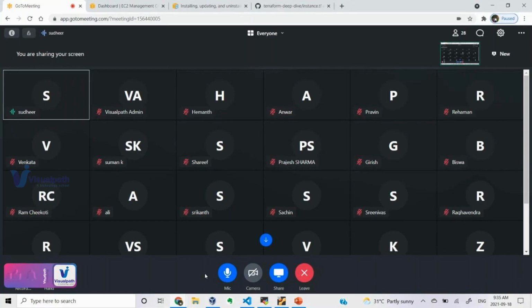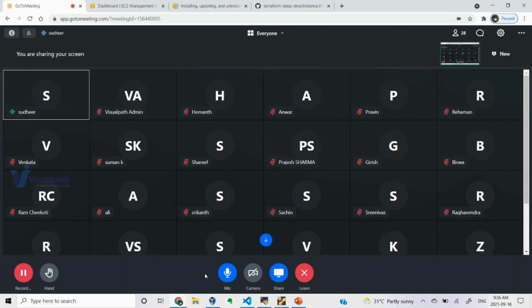As a part of this demo, I just want to explain what we are going to learn in this entire course, what providers we are going to discuss, and what multiple things we are going to discuss in Terraform. Everybody knows the Terraform basics. Maybe you have searched in Google or you might have already started working on Terraform. So we will be going through the basics and then the advanced topics like